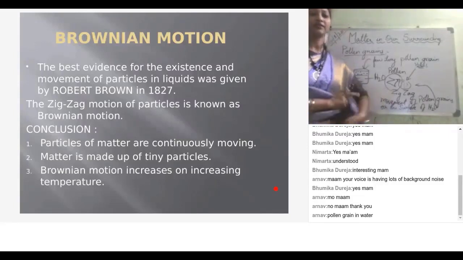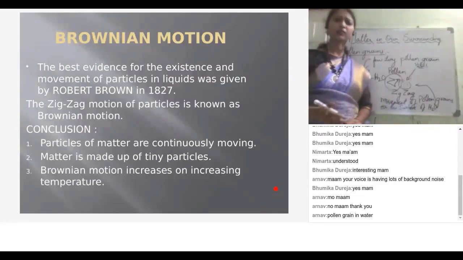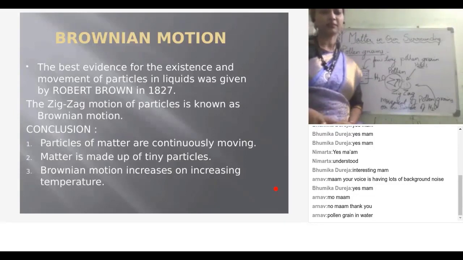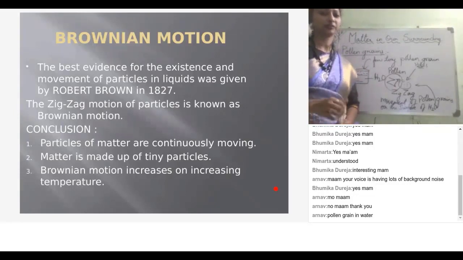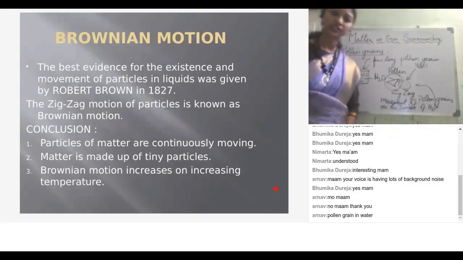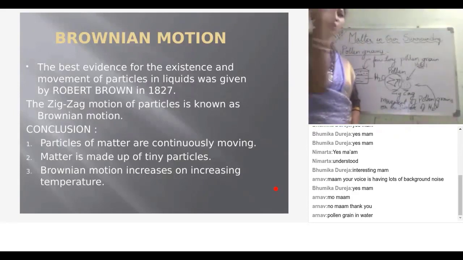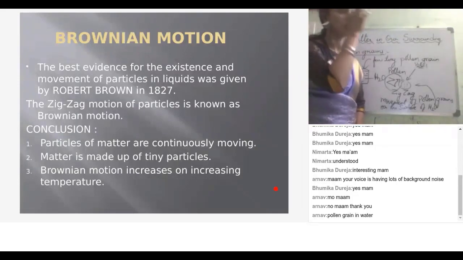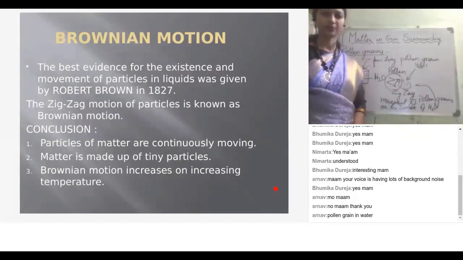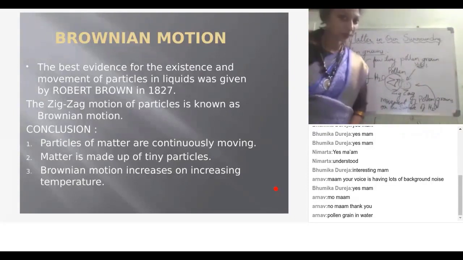Understood? So the theory he gave, the zigzag motion of particles, is nothing but Brownian motion. Understood, children? And we can also see the dust particles from the windows in a closed room. In a dark closed room, there is a small gap or a small hole in the window, and from that small gap we can get the light rays. Canopy.